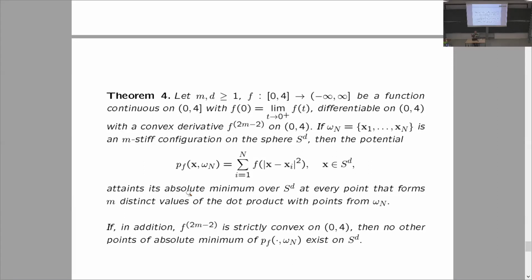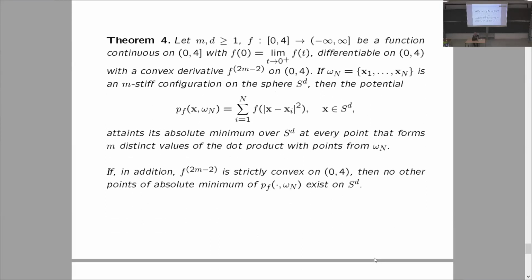Let's call such points the dual configuration. So those points x form exactly m dot products with points of a given m-stiff configuration. So the minimum is attained at the points of the dual configuration. And if the derivative of order 2m-2 is strictly convex, then no other points of absolute minimum of the potential exist, only the dual configuration.